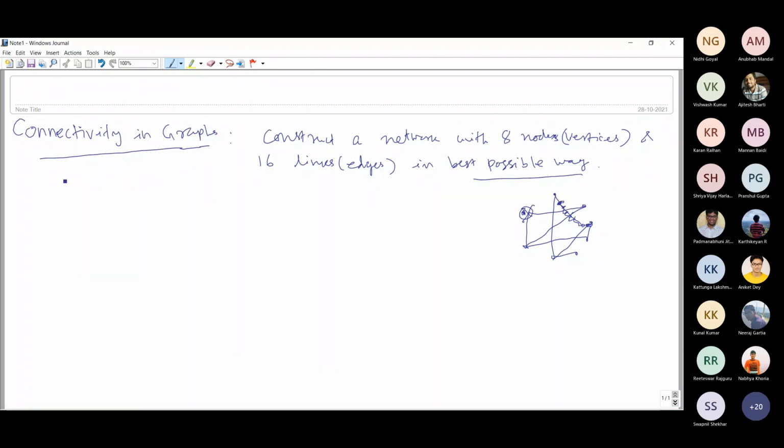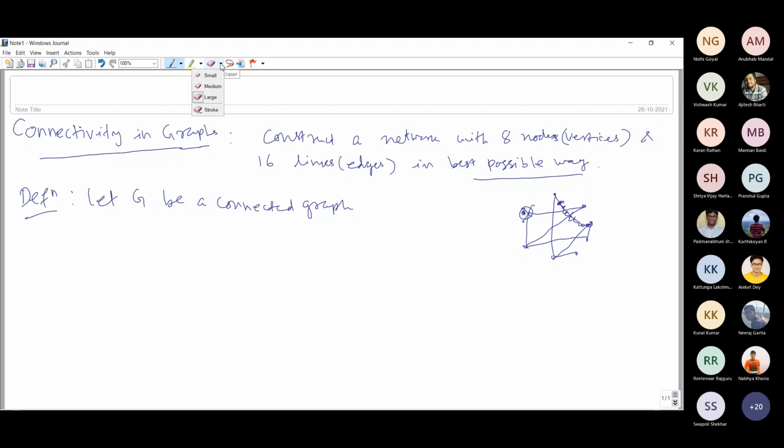So here we shall define these parameters to measure connectivity in a graph in the following way. Here we consider G to be a connected and non-complete graph.